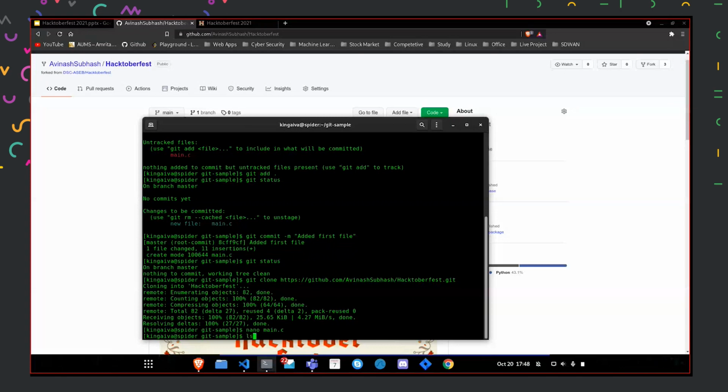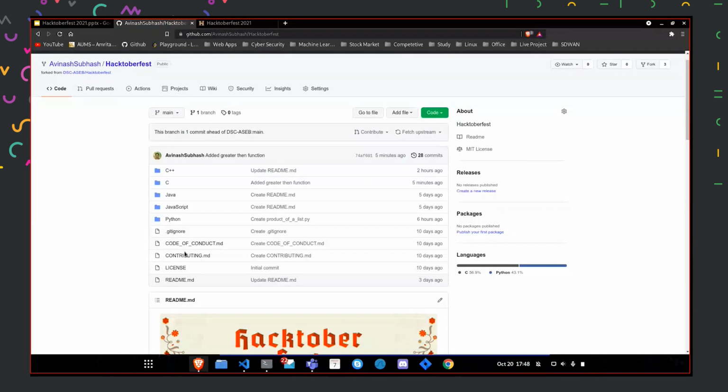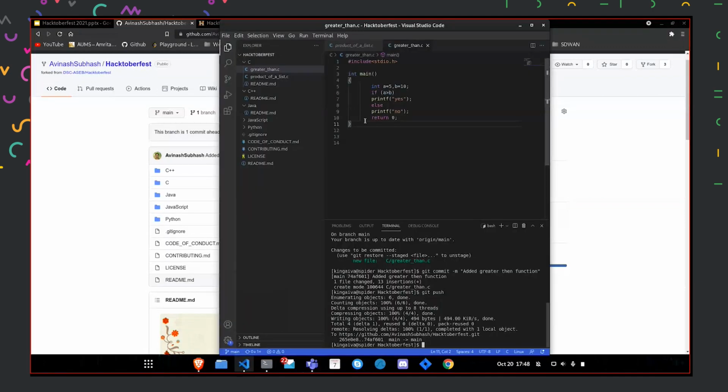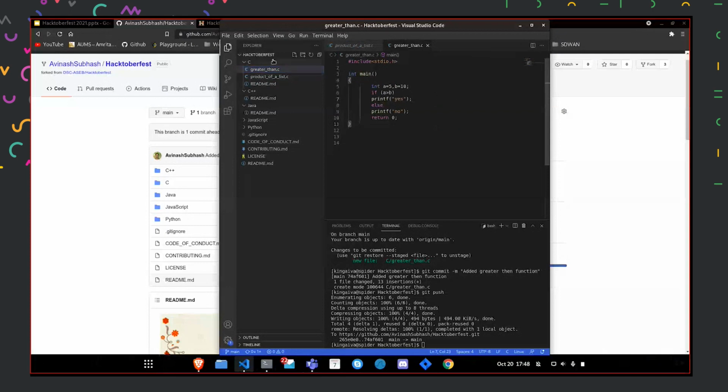After cloning we get a complete folder with the same name as the GitHub repository. And after that, we can make changes to the code. So I added a simple greater than function to the C folder inside this Hacktoberfest folder. After adding these files and saving, we'll use the Git tool to track the complete repository. So it will track the file as well.